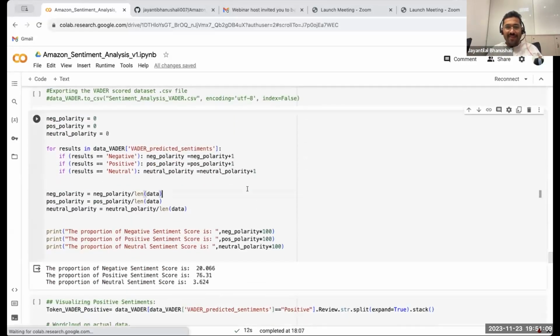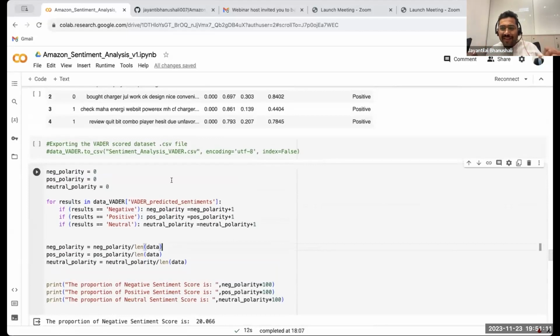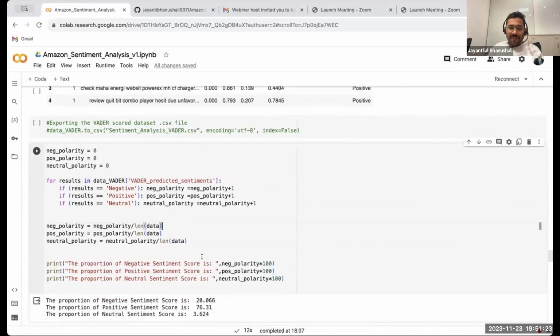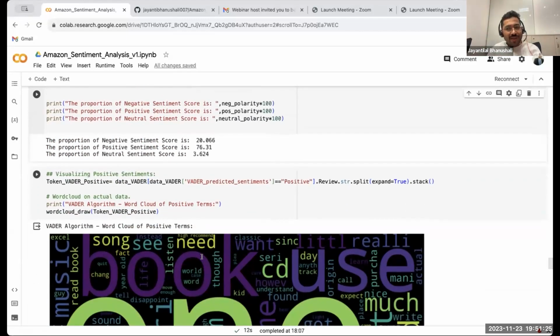And here I'm just dividing the data. Now I have a single data of 50,000 records. I'm dividing it into 3 parts: positive in a different file, neutral in a different file, negative in a different file. And I'm taking individual word clouds. I can also do individual term frequency analysis, that can also be done. But here I'm just taking word clouds so that you can visually see which are the most frequently occurring words.